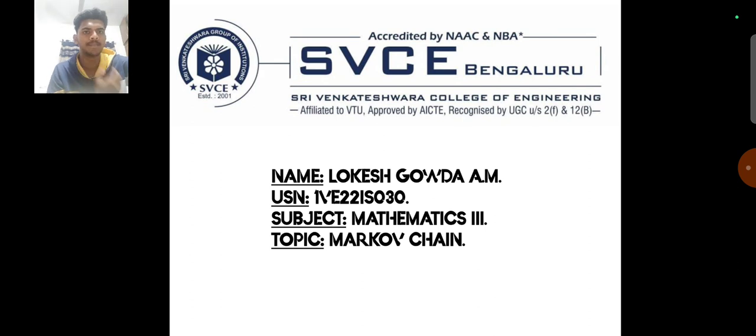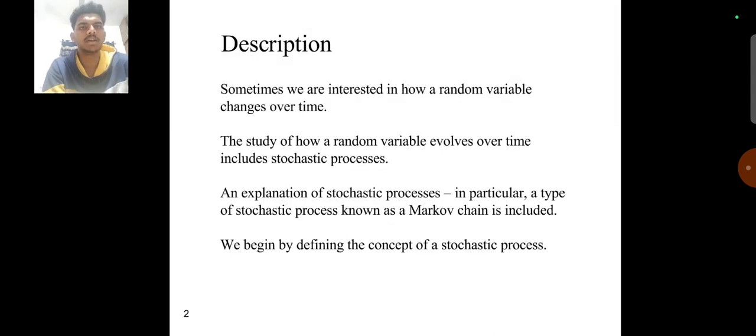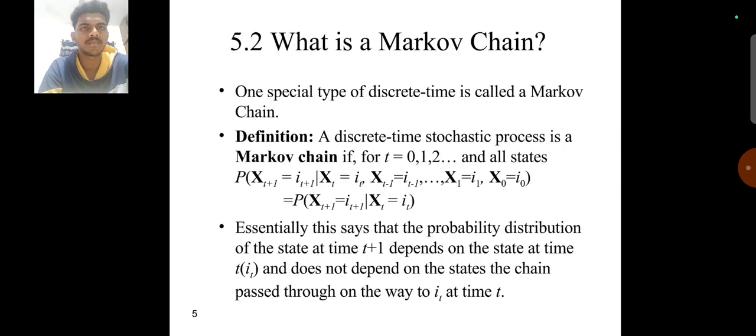Topic: Markov Chain. Description: Sometimes we are interested in how a random variable changes over time. The study of how a random variable evolves over time includes stochastic processes. An explanation of stochastic processes, in particular a type of stochastic process known as a Markov chain, is included. We begin by defining the concept of a stochastic process. What is a Markov chain? One special type of discrete time process is called a Markov chain.